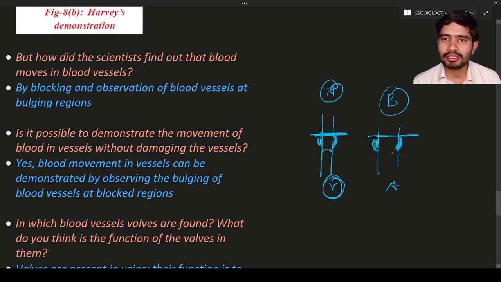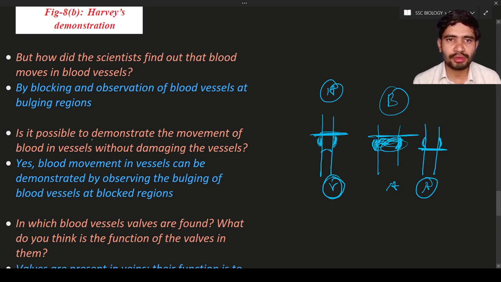So this is a little bit wrong. If this is an artery, if the bulging is seen above the blocked area, it is an artery. So in the veins, the bulging is seen just below the blocked area, and in case of arteries, the bulging will be seen just above the blocked region. So this is the only difference between the arteries and veins. Okay, this was done by William Harvey.